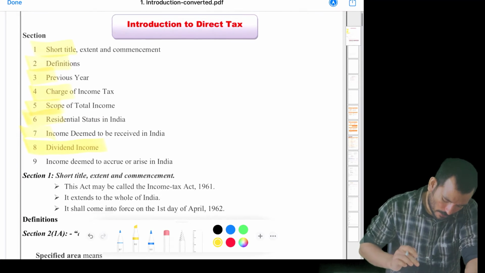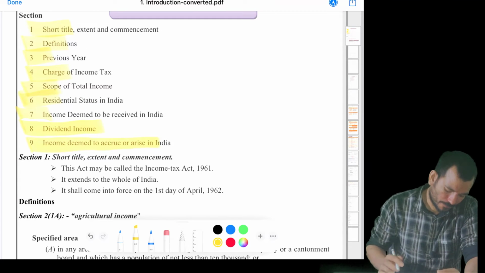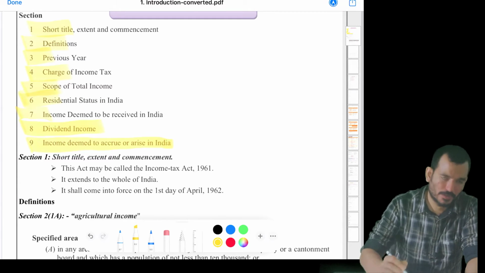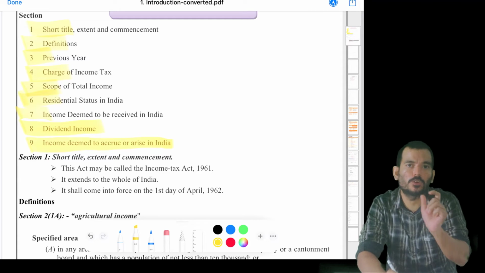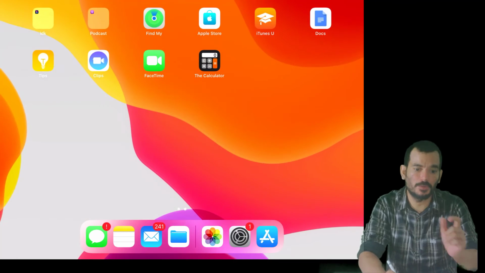Again, we'll go back to our discussion. Income deemed to accrue or arise in India, like in the scope of total income I said, right, accrued or deemed to be accrued. So you need to understand what we mean by this deemed to be accrued.